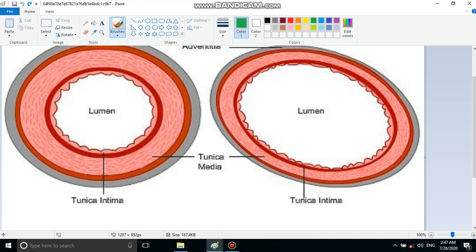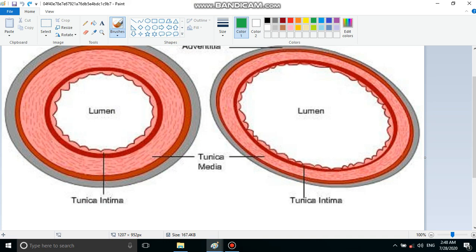Now blood vessels are tube-like structures in the body of an animal through which blood circulates. It is as simple as that. There are basically three kinds of blood vessels: arteries, veins, and capillaries. So first we are going to study artery and vein in a comparative manner.